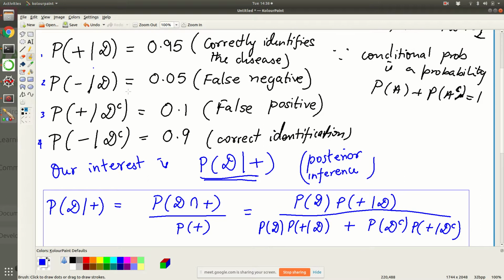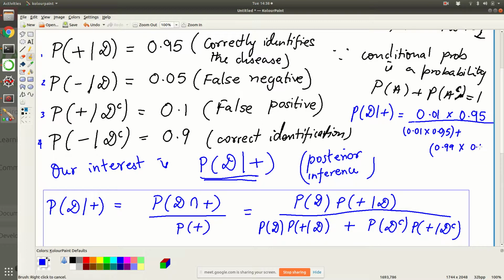So the probability of disease given that somebody tests positive is equal to probability of disease, which is 0.01, into the probability that he tests positive given that he has disease, which is 0.95, divided by 0.01 into 0.95 plus 0.99 into 0.1. So can somebody do the calculation and tell me what's the value?